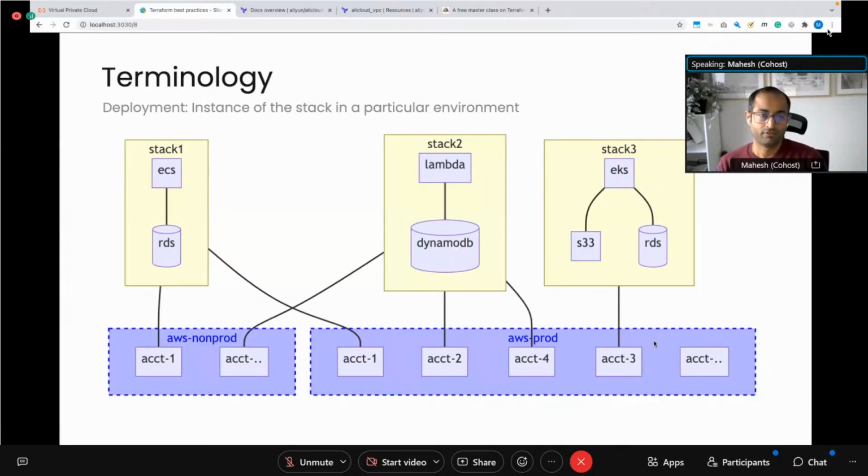So the first terminology you need to understand is the stack. You should combine multiple resources into a stack. And the second thing is that you are deploying the same stack across multiple environments, which is called your deployment. So in your code repository structure, you will have stacks, which is where your Terraform code lives, and those stacks are deployed into your deployments or environments.